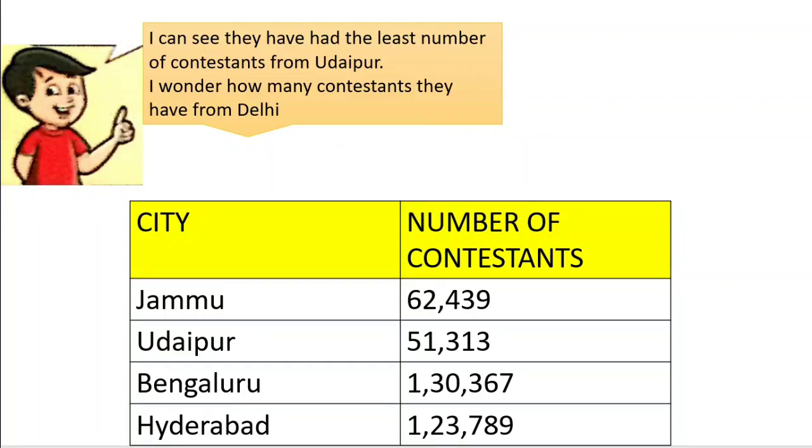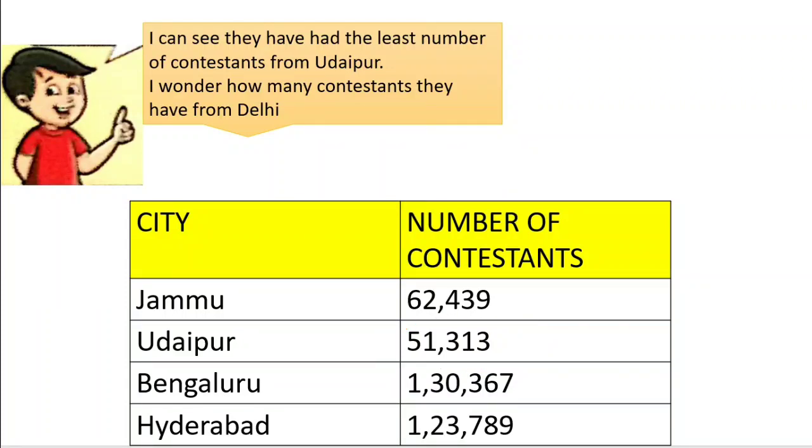As you observe, the largest number of contestants is from Bangalore, that is 1,30,367, and the next greatest number is 1,23,789, from Hyderabad. And the next is 62,439 from Jammu, and it ends with the least number, that is 51,313 contestants from Udaipur.